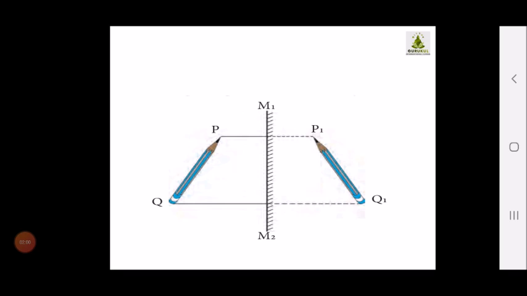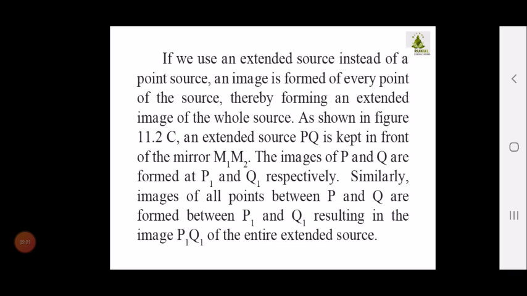In the previous video, we took a point and studied how an image of the point is formed. Here, instead of a point, we have taken an object with an extended source. You are able to see that object PQ is forming the image P dash Q dash, as shown in figure 11.2. Children, I want you all to be ready with your textbook also, so whatever I am teaching here, you can simultaneously refer to the diagrams given in your textbook.